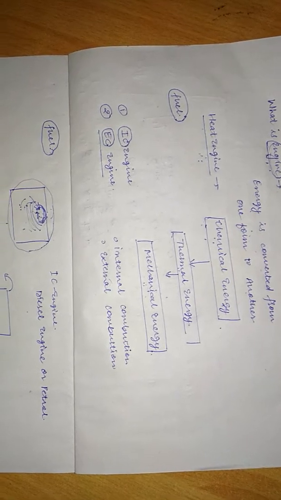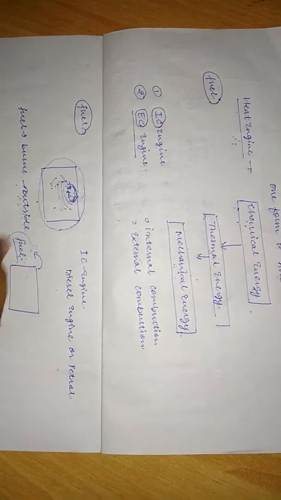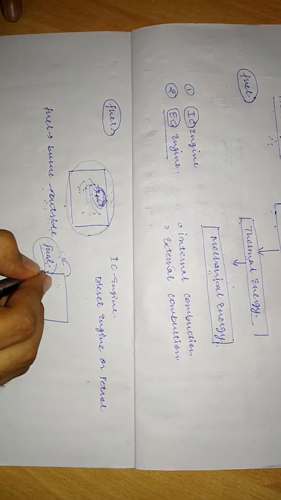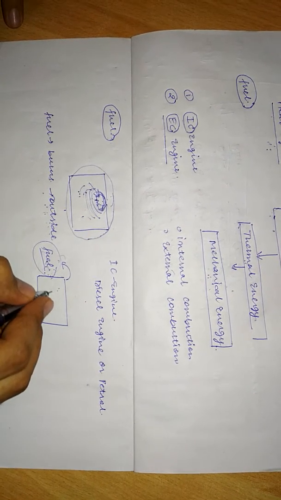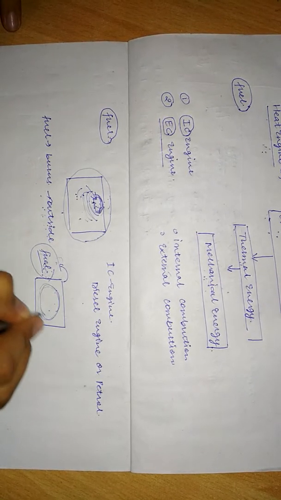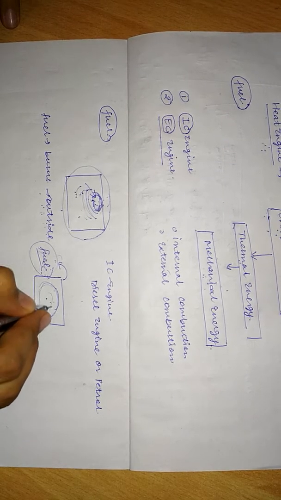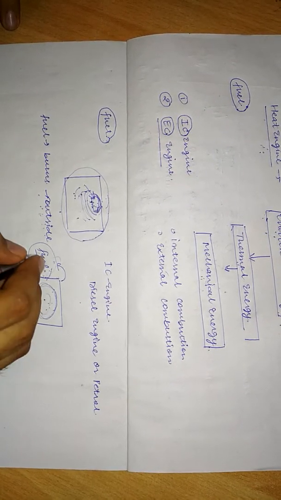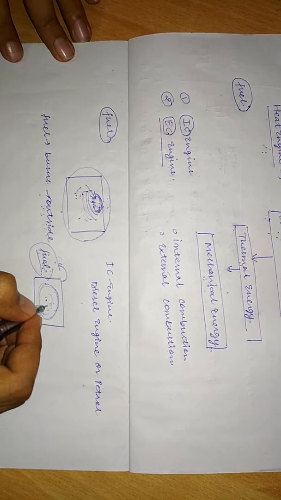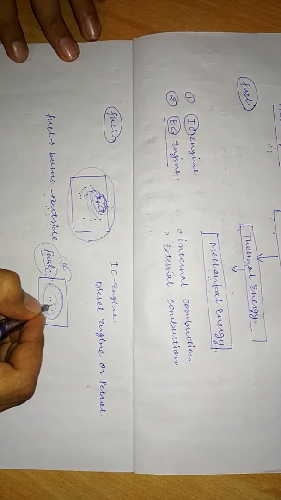The product of combustion of air and this fuel transfers the heat energy to a second fluid which is the working fluid inside the body, and the transfer of this energy helps to utilize the work from the engine.